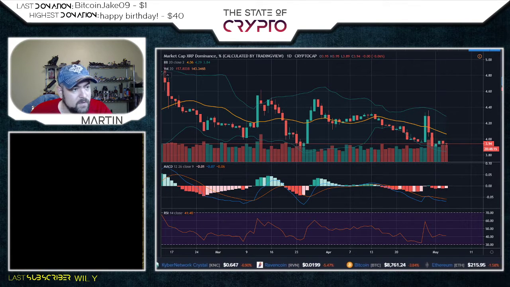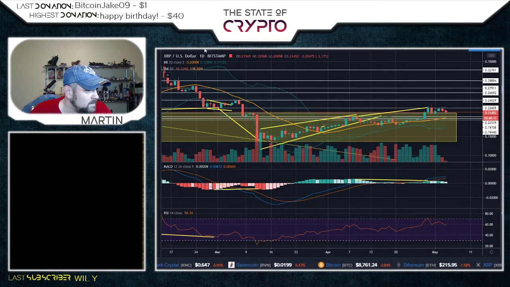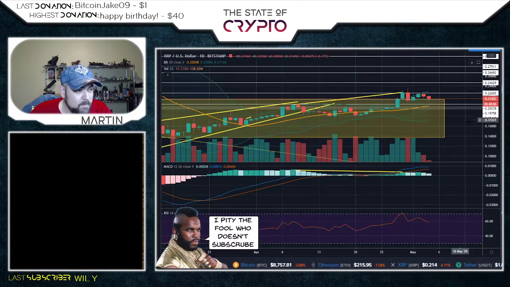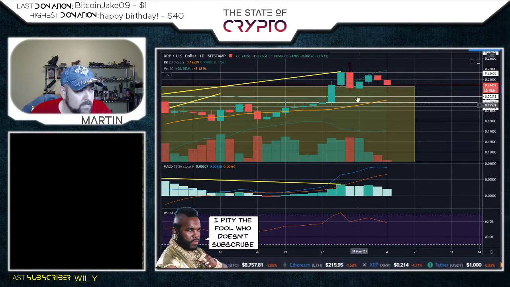See that 3.94% of market cap. The price of XRP sitting at 21 cents, 21.452 cents. Again, we hit below this rectangle. We managed to get above it again. That's fine. So long as we close above it, we're still good.